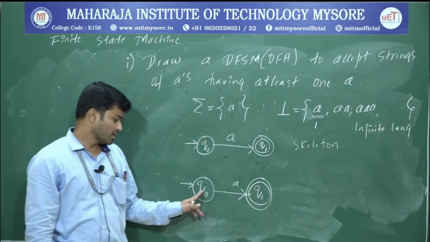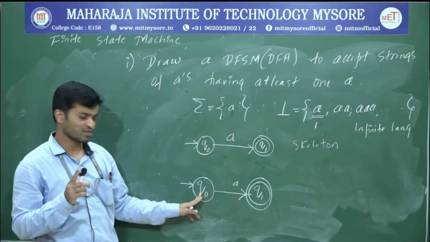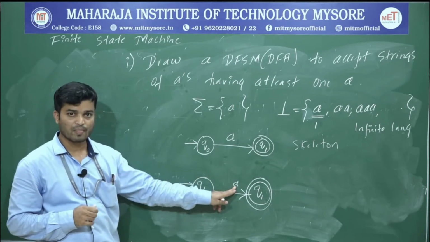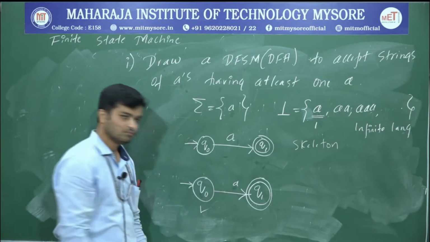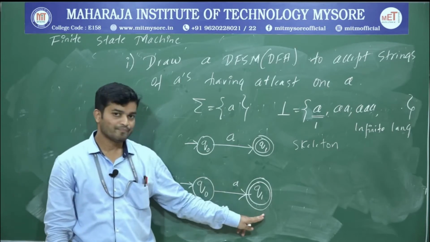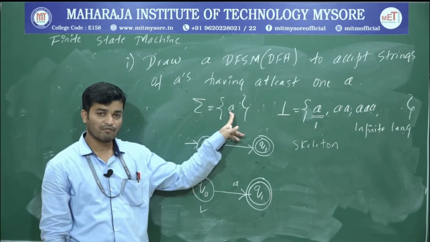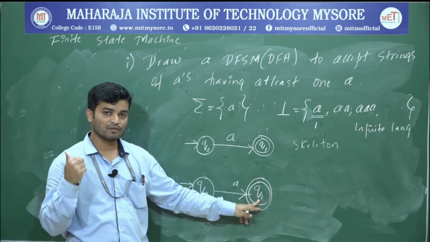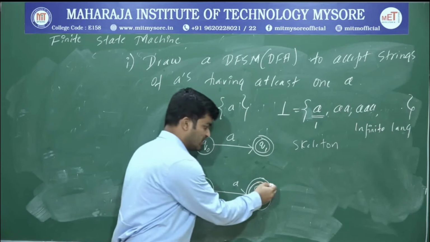So just remember, if sigma is A, from each state there should be exactly one transition. And if you observe the skeleton, from Q0 we already have one transition. Therefore for the Q0 state there is no need of writing any transition. Now go to Q1. Now there are no transitions. Since sigma is A, we have to write exactly one transition for Q1. And just now I told you, give preference to a loop. First preference always for a loop.